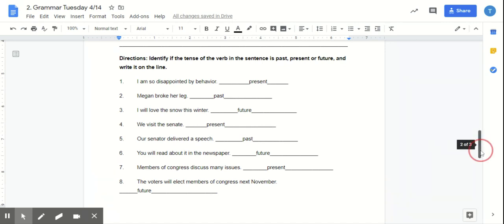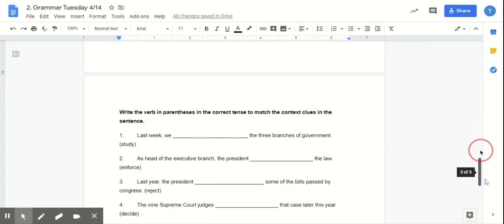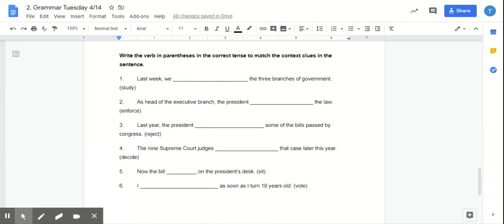All right. So you guys are going to get into the last piece, which is write the verb in parentheses in the correct tense to match the context clues in the sentence. Again, you need to make sure you are reading this correctly. I am going to do number one with you so you understand how to do this. Okay, so you have your verb in the parentheses. You need to make it past tense, present tense, or future tense to complete the sentence and use the context clues that are around you.